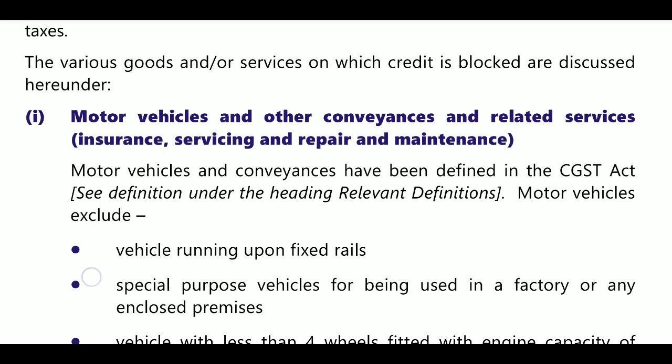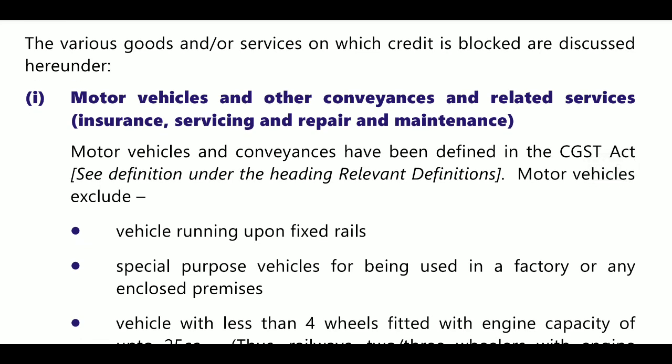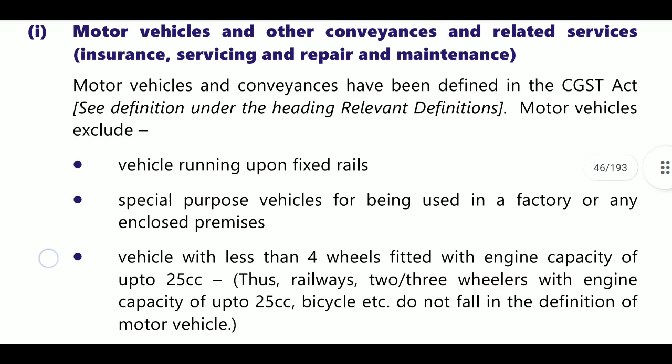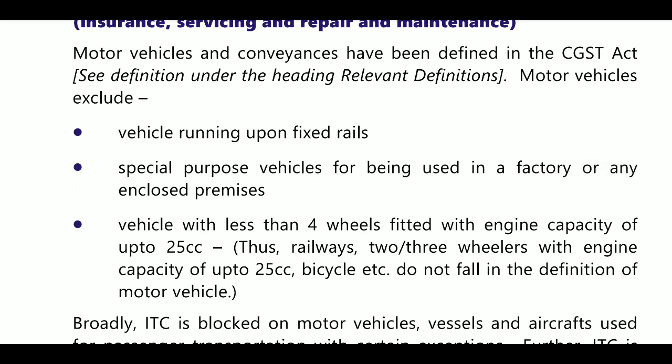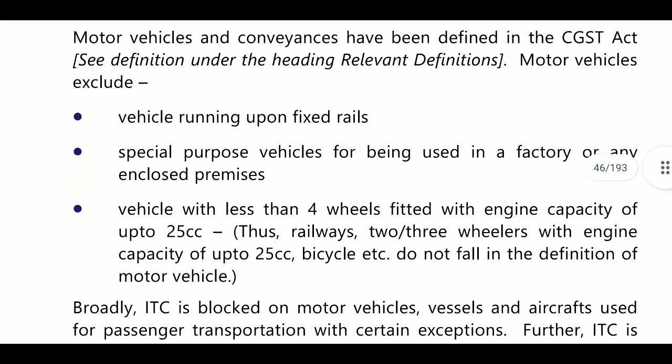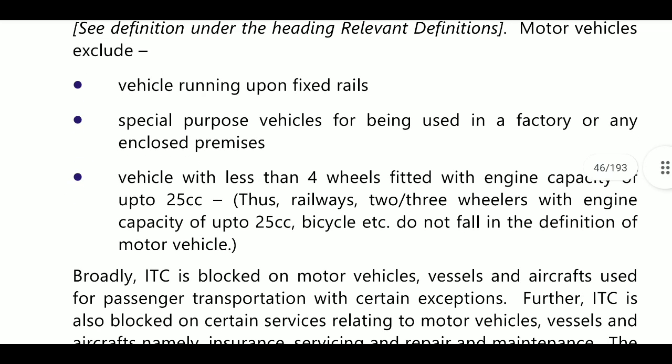Where motor vehicles and conveyance are defined in the CGST Act, motor vehicle excludes vehicles running up to fixed rails. Next, special purpose vehicle for being used in a factory or any enclosed premises. If you use the vehicle as a special purpose vehicle in a factory, then it is not a motor vehicle.